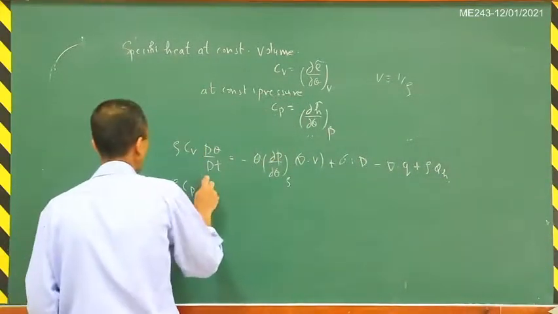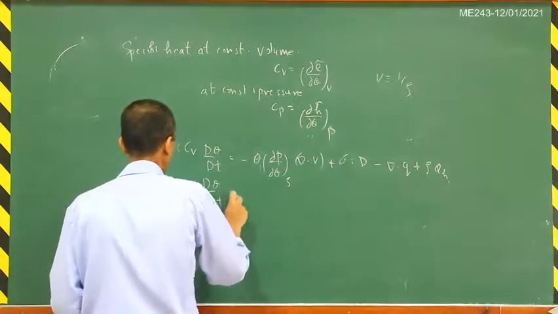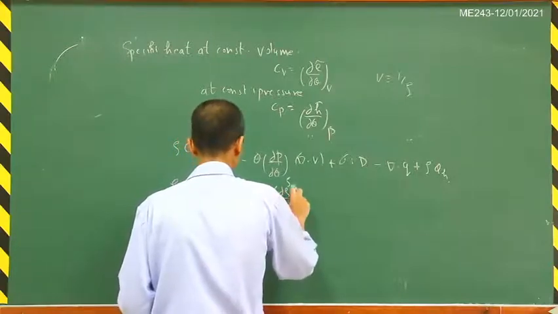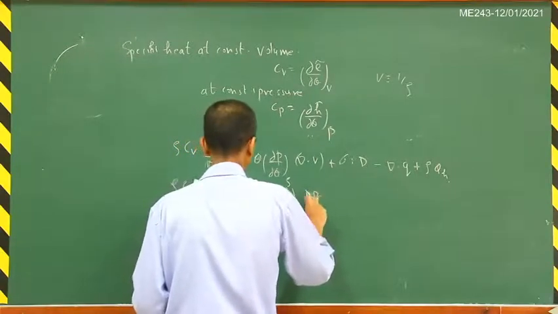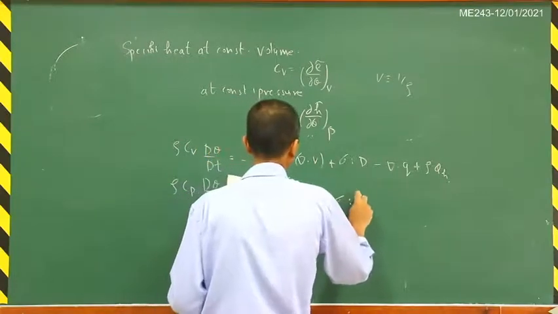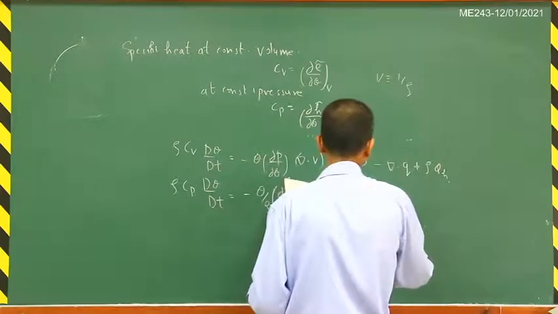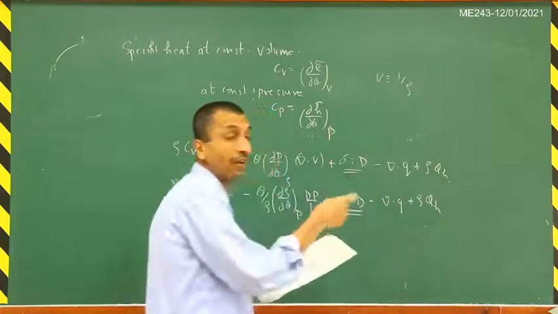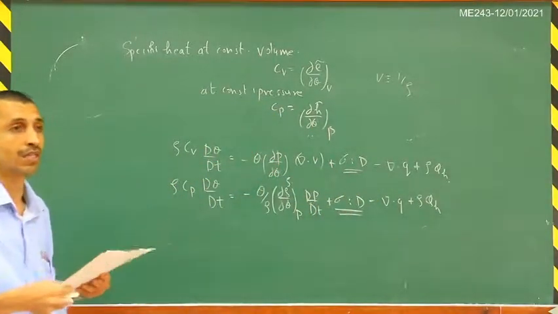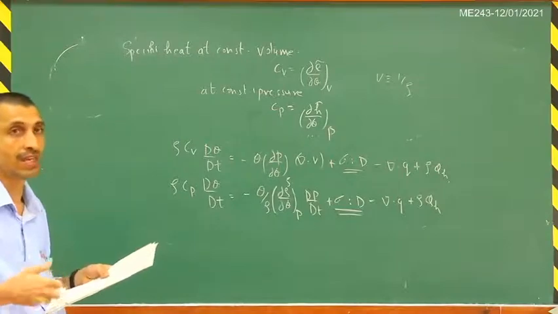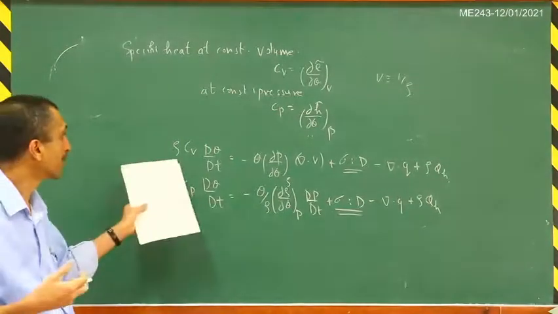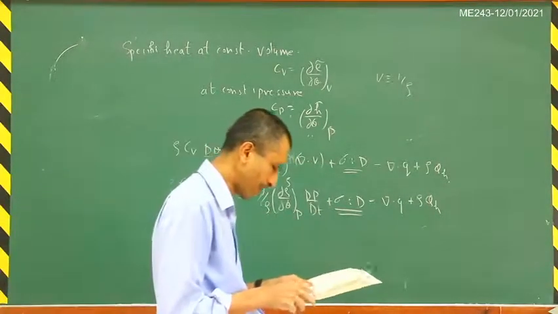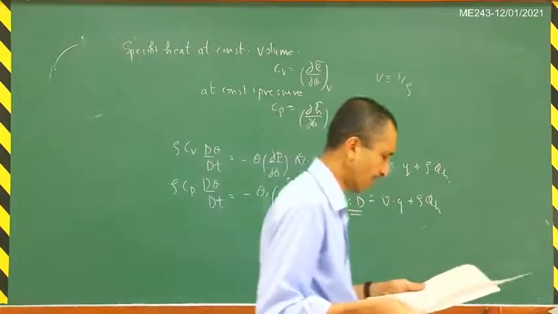So ρ C_p dθ/dt = −(θ/ρ)(∂ρ/∂θ at constant p) dp/dt + σ : D − ∇·Q + ρ Q_H. You can see that this viscous dissipation term is now entering into all these equations. Basically, the viscous dissipation term increases the entropy and the internal energy. So see here, in this case it is increasing the internal energy also. This viscous dissipation term plays a very important role in all of these relations.